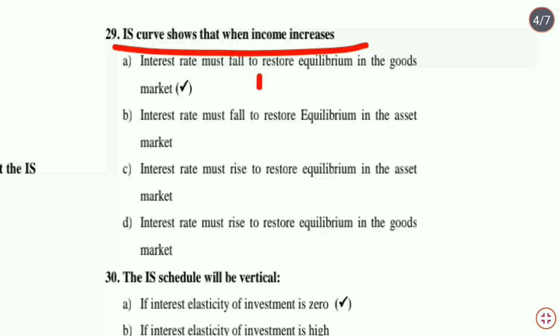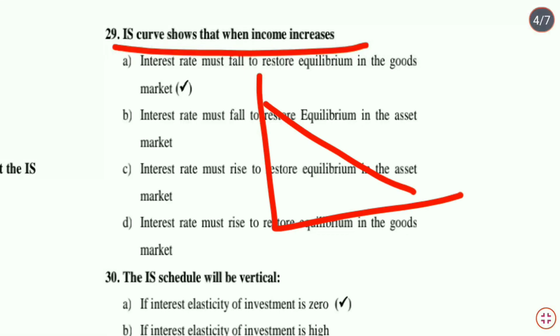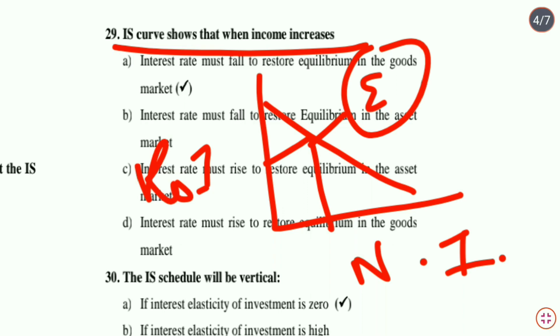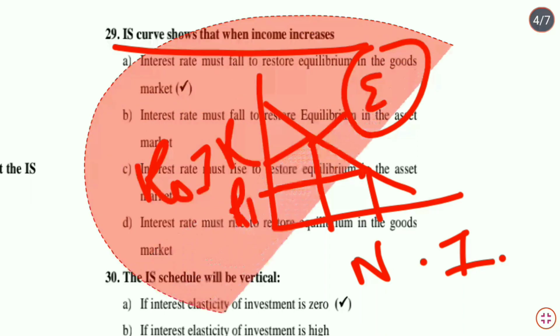For example, this is the IS curve. Here we measure income, and here we measure the rate of interest. This is the equilibrium position. Now the income increases. Interest rate must fall from R to R1. That means option A is the correct answer.